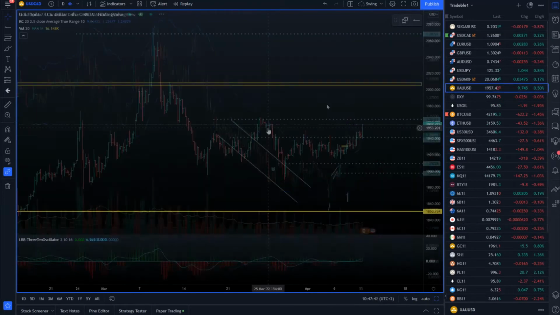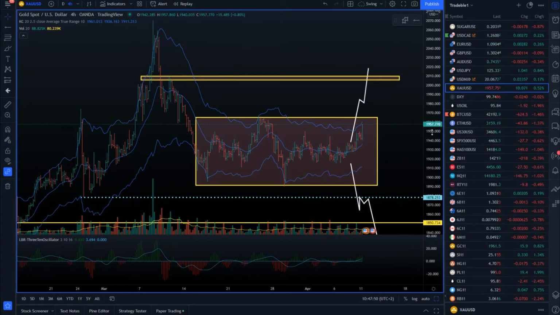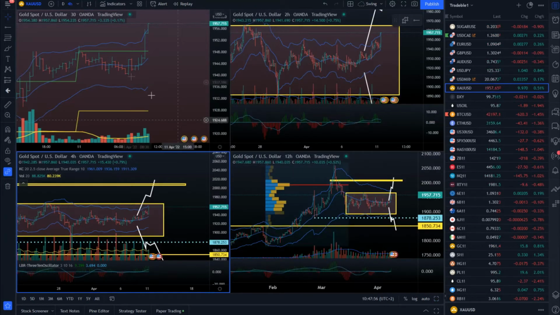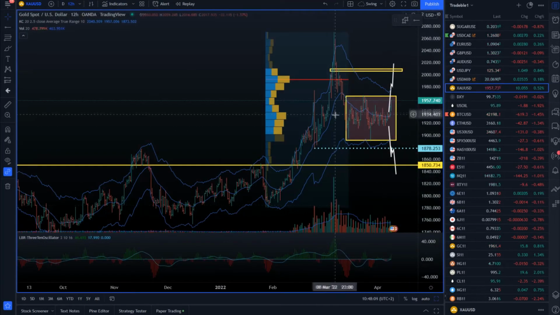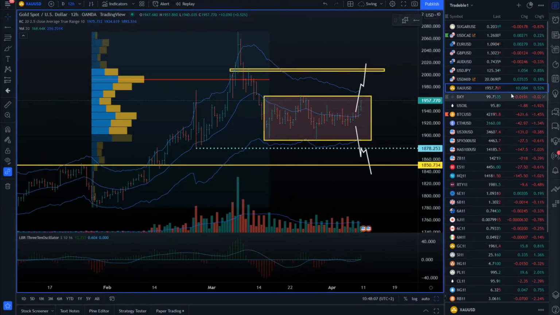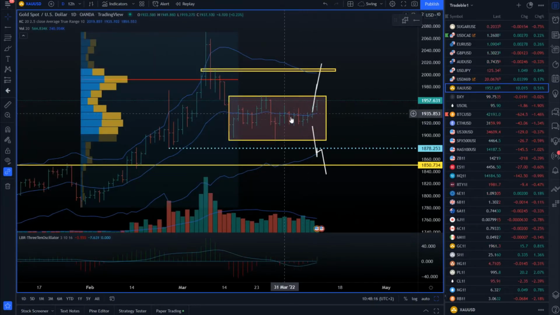Speaking of the gold market, gold is trying to exit this consolidation. It's sitting at 1957. We can see that gold is finally moving and starting to move with some aggression, right? We have a nice rally this morning. We broke the previous high, but it's still not that clear because we have a pivot at 1966. We'll need to see how the price will react around this 1966. The daily time frame basically looks like we are exiting this mini consolidation, but still we're locked between this previous high at 1965 and the low at 1887.